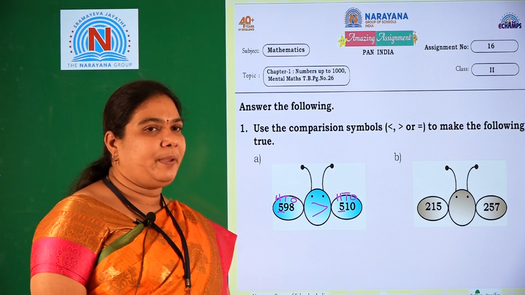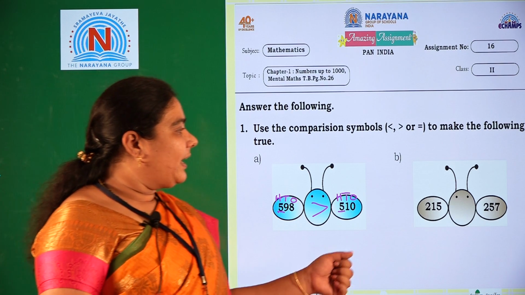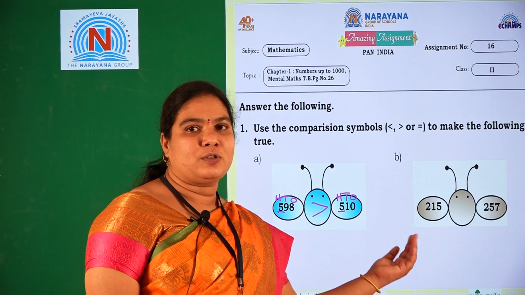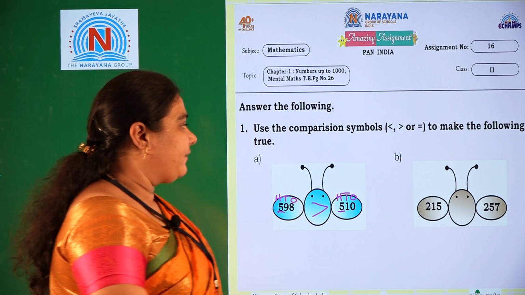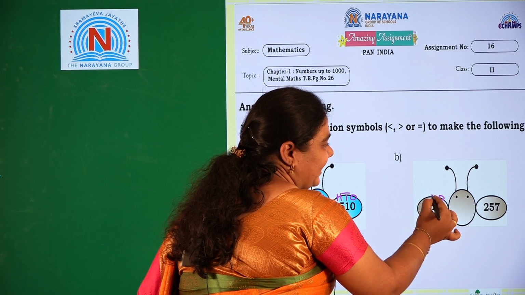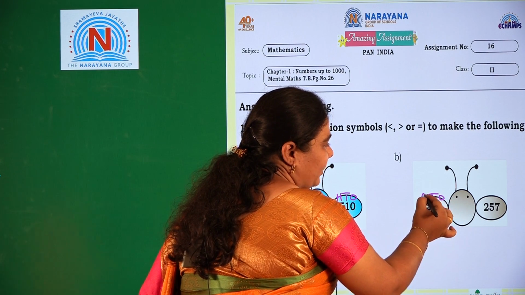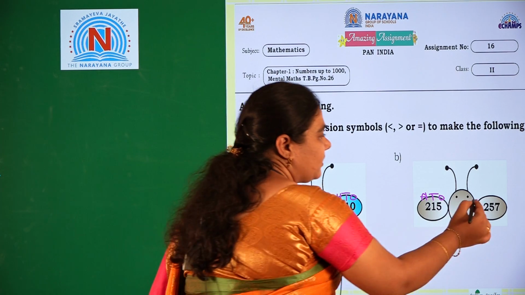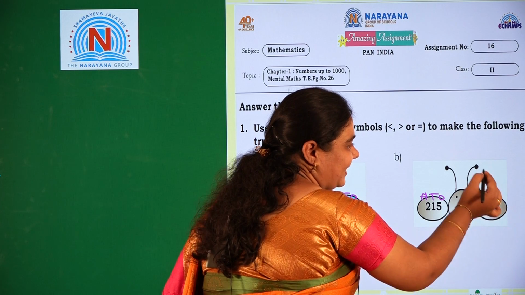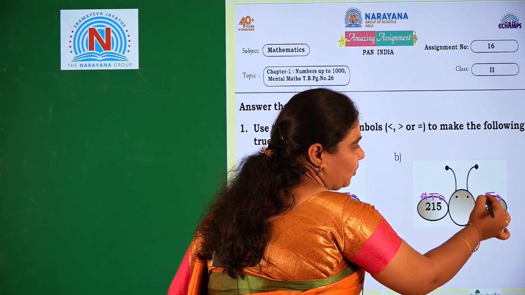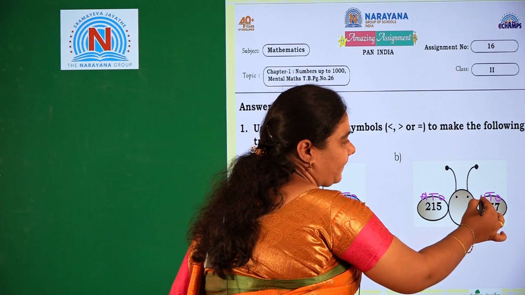Let us go for B1. 215 and 257. We should write the place values from right to left. So 5 is in ones place, 1 is in tens place and 2 is in hundreds place. Next, 257. 7 is in ones place, 5 is in tens place and 2 is in hundreds place.